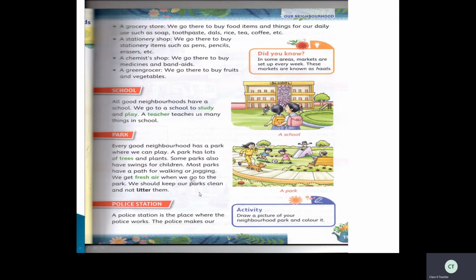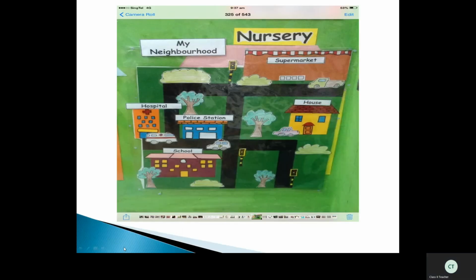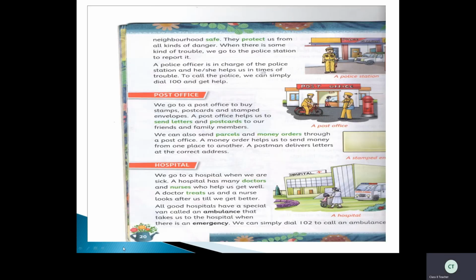Okay, you have to remember this thing. Okay, now next one is police station. So a police station is a place where the police works. The police makes our neighborhood safe. So police makes our neighborhood safe. So they protect us from all kinds of dangers.